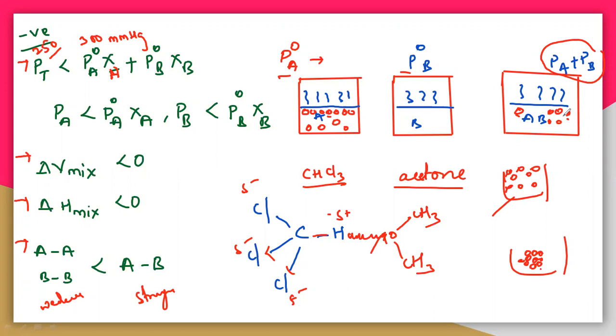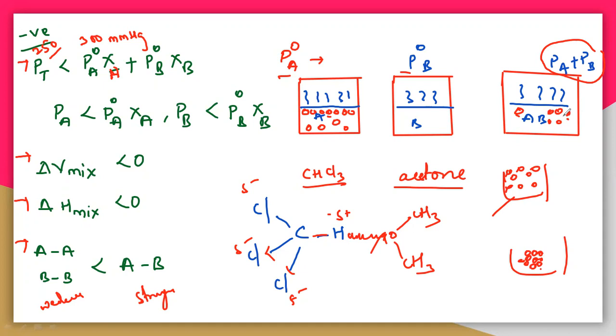So with the instrument you are getting only 250 pressure, but the value calculated with Raoult's law is 300. So this is the negative deviation. The negative deviation with Raoult's law indicates that the observed pressure is less than the calculated value. Why is it less?